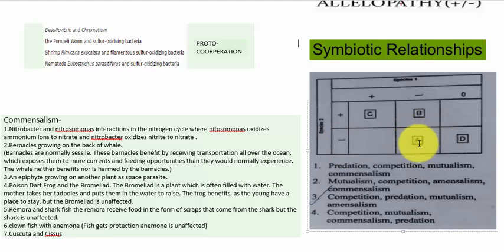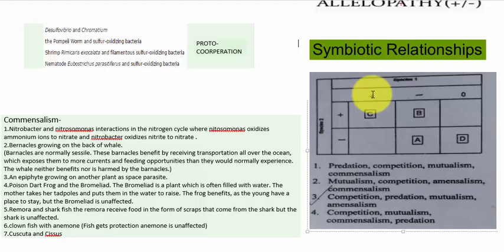So A will be competition. The next, B: species 1 gets harmed and species 2 gets the benefit. That means it is a kind of predation, where one organism gets the benefit and another gets harmed.